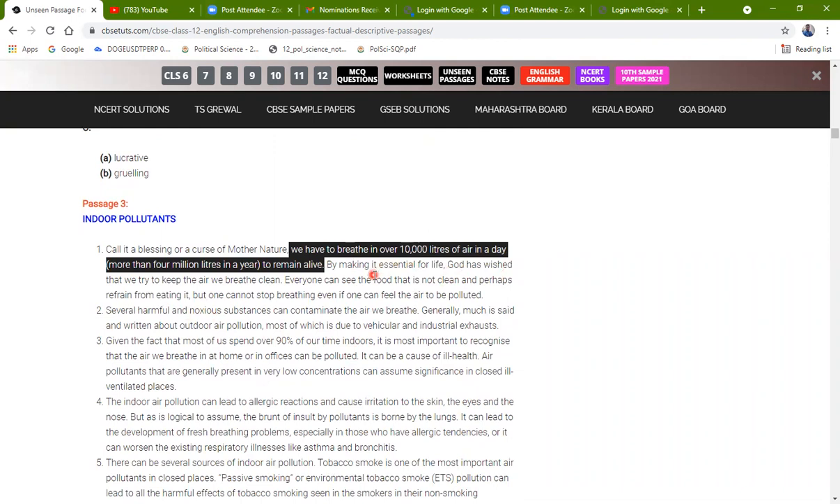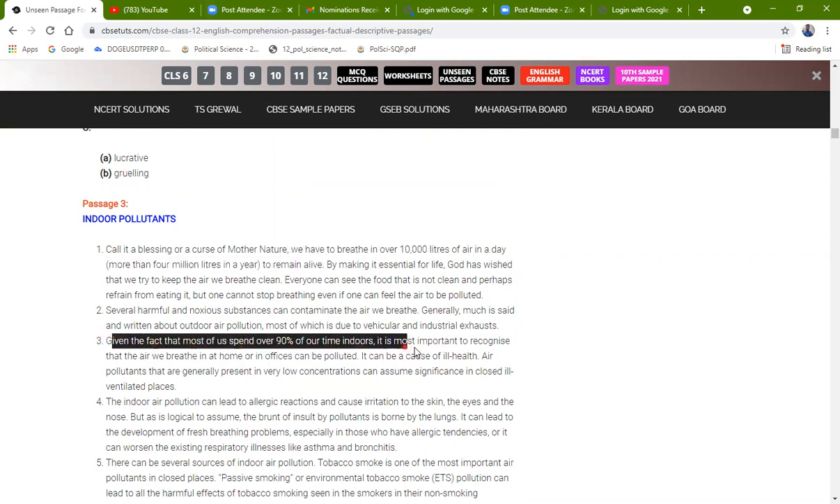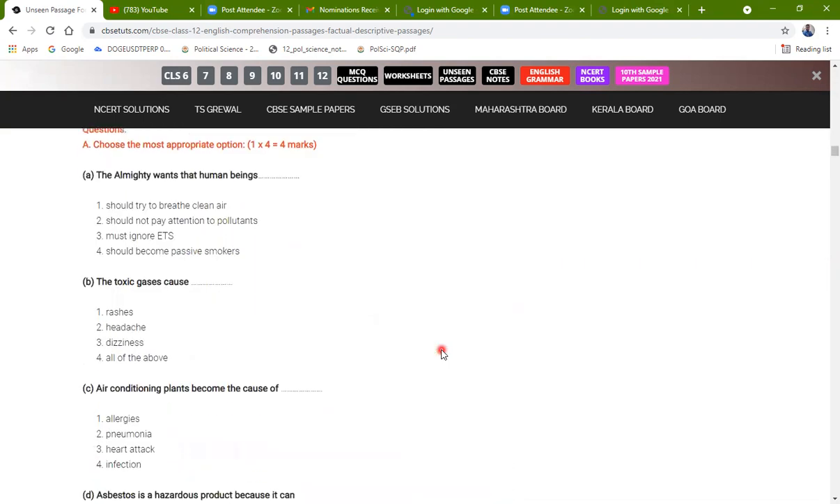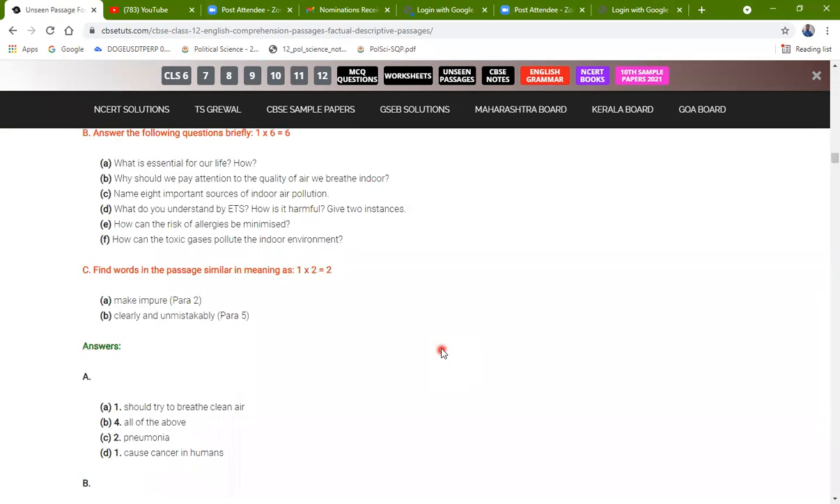So here the answer will be: given the fact that most of us spend 90% of our time indoor, it is most important that we recognize that the air we breathe in at home or in office can be polluted. Okay, just this much, as it is for 1 mark.